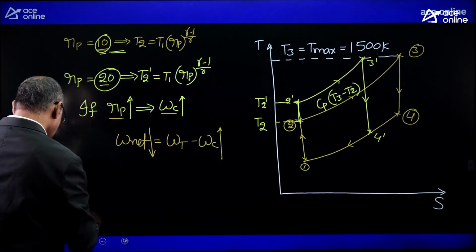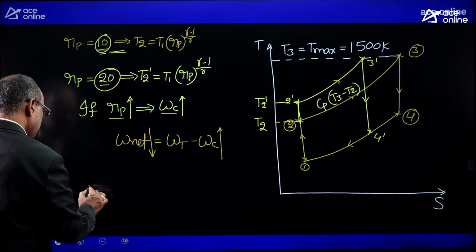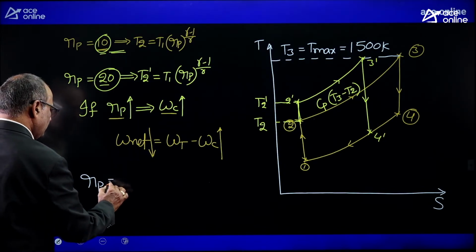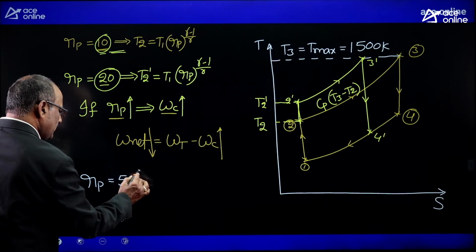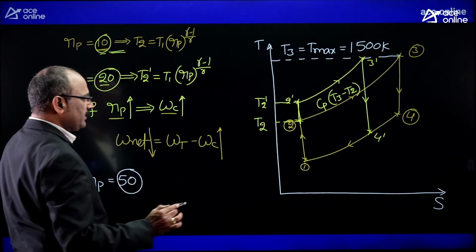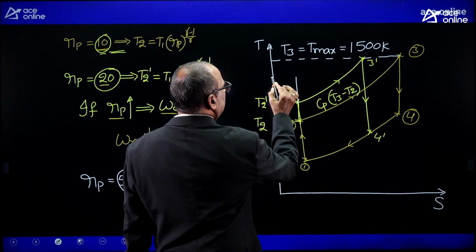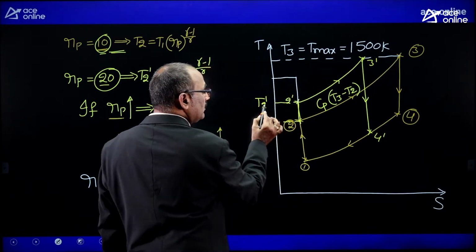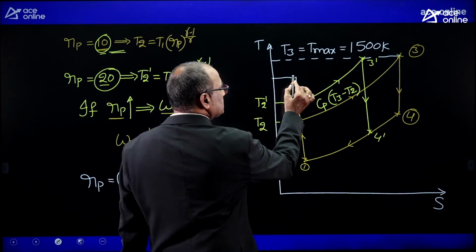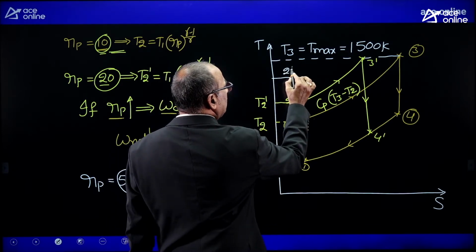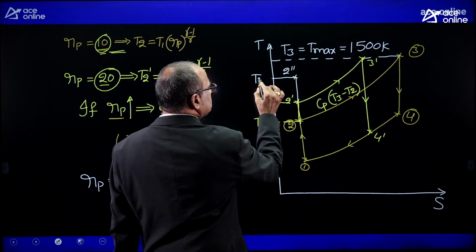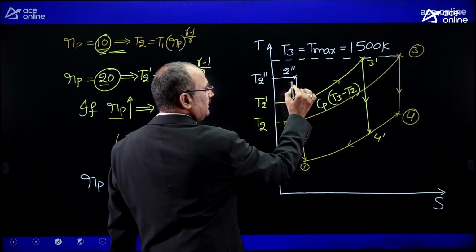It is like this. If you maintain the pressure ratio Rp equal to 50, the temperature after compression will be more than T2'. This may be 2'', where the temperature is T2''.